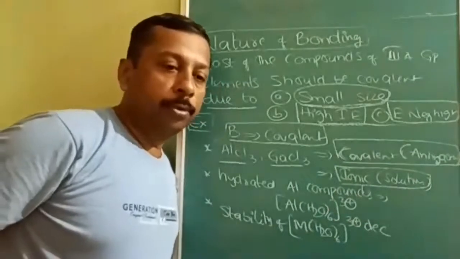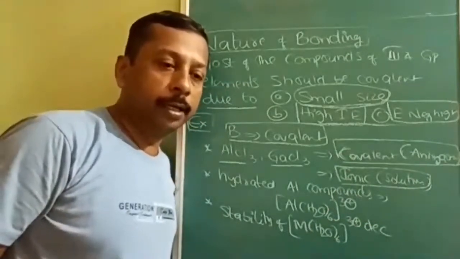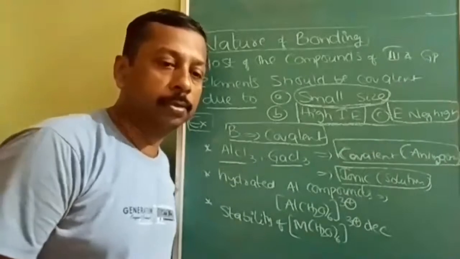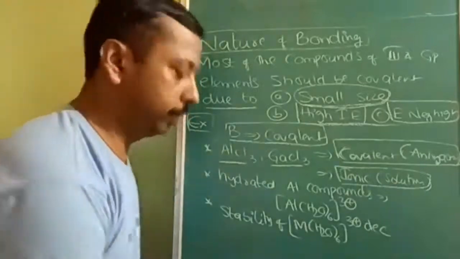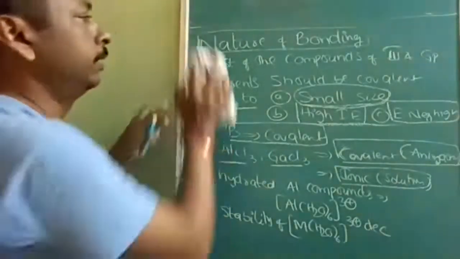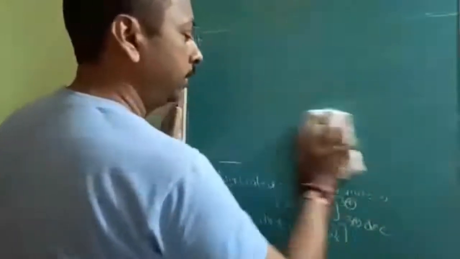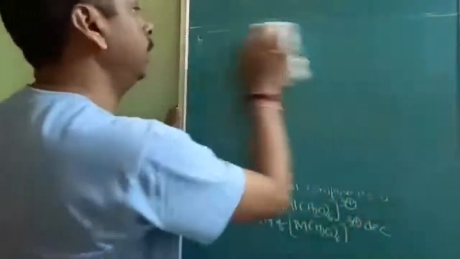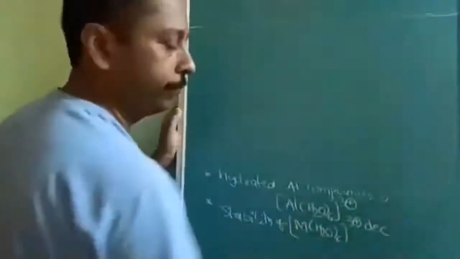Same compound, but ionic in hydrated form or solution, and covalent in anhydrous form. What is the reason? AlCl3, GaCl3 are covalent in anhydrous form but ionic in solution.